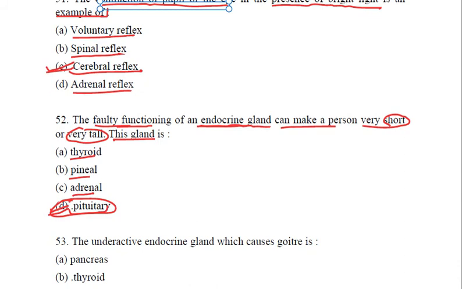Why? Because the pituitary secretes the growth hormone, and any faulty functioning of this pituitary gland which leads to the under secretion or over secretion of growth hormone will cause these diseases, making the person very short, a disease called dwarfism, or very tall and giant like, which is called gigantism. So pituitary gland, D option, is the correct answer.